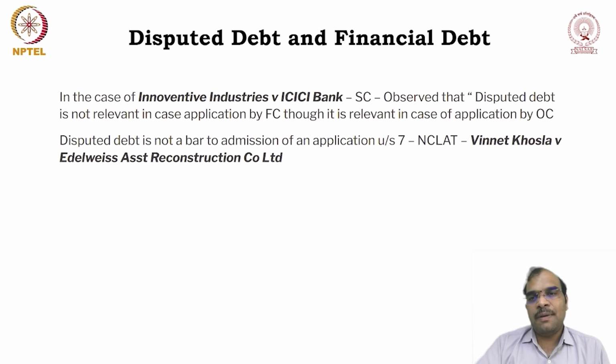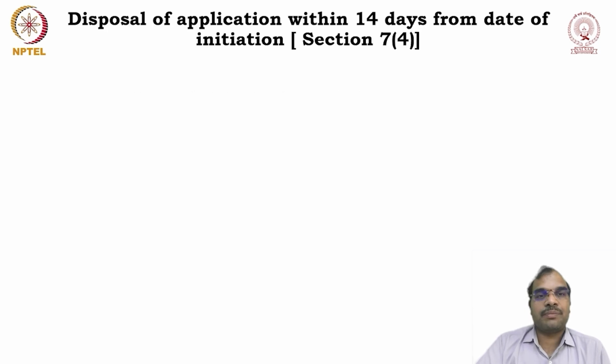In this case, the NCLAT, National Company Law Appellate Tribunal, held that disputed debt is not a bar to the admission of an application under Section 7. So even though there is a disputed debt, you can file an application under Section 7, but you cannot file an application under Section 8 and 9. That is not possible. Then, disposal of application within 14 days from the date of initiation.